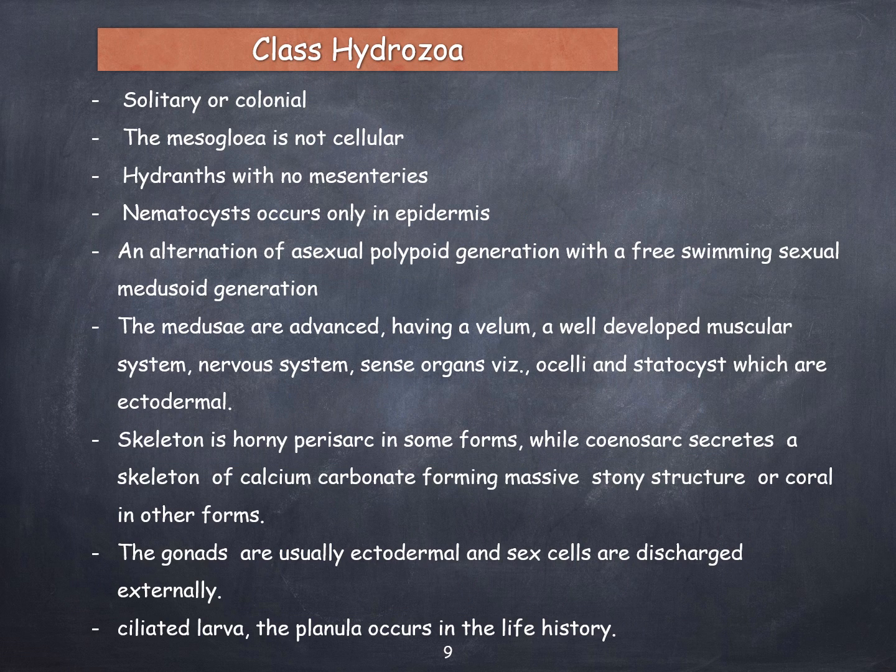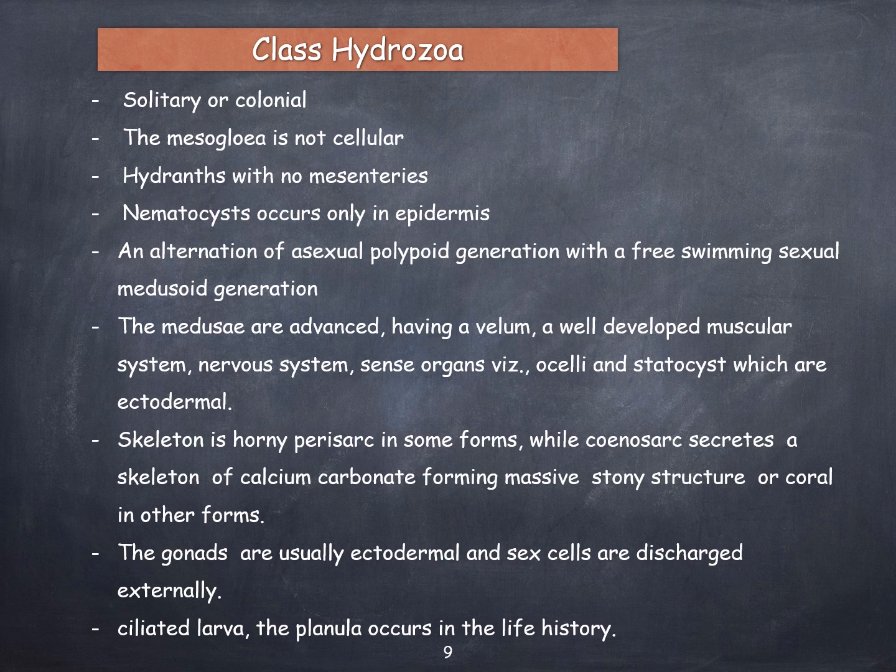Coming on to the salient features of class Hydrozoa: solitary or colonial; mesoglea is not cellular. Hydranths are without mesenteries. Nematocyst occurs only in epidermis. There is an alternation of asexual polypoid generation with a free-swimming sexual medusoid generation. The medusae are advanced, having a velum, well-developed muscular system, nervous system, and sense organs. Skeleton is horny, perisarc, in some forms. Gonads are usually ectodermal and sex cells are discharged externally.